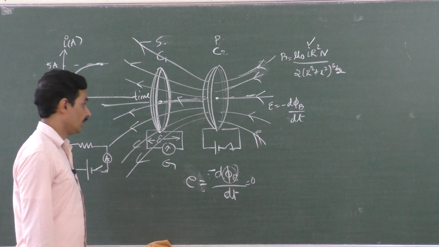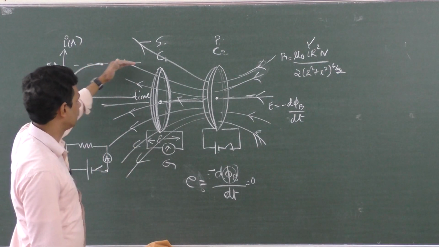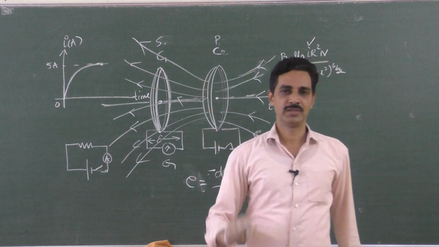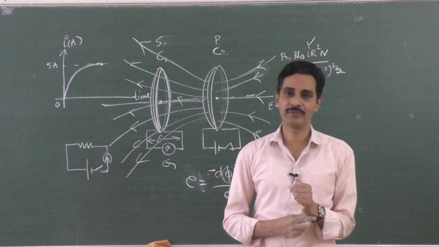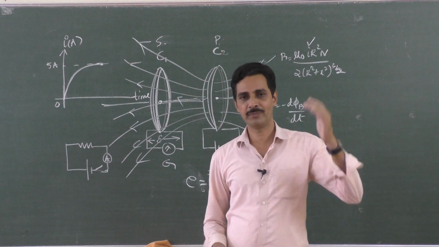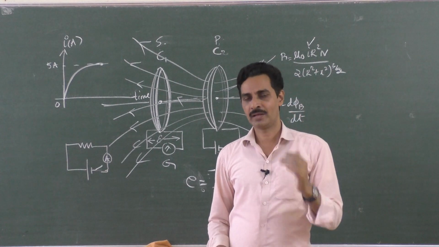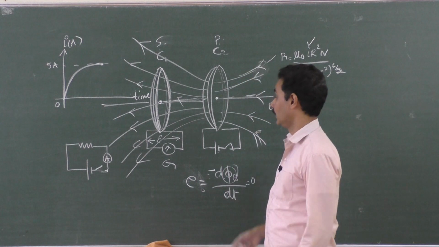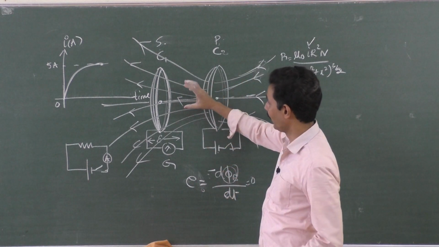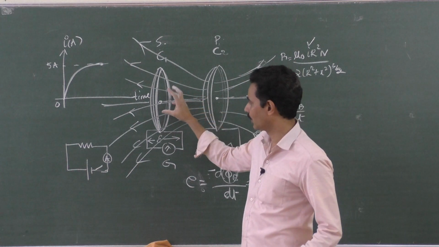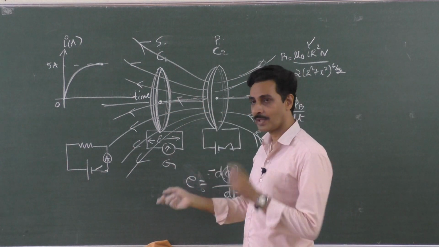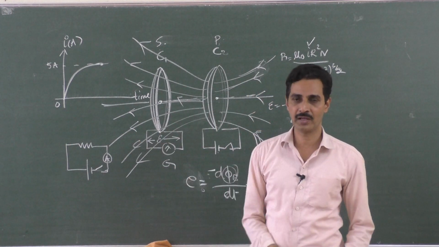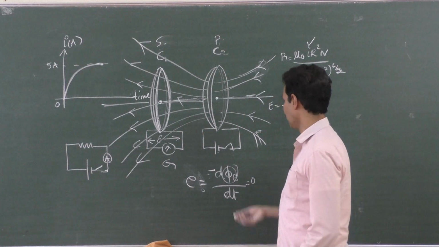Why? Because once the 5 ampere current is passing through the coil steadily, when you switch it off, the current should reduce from 5 to 0. It doesn't reduce to 0 all of a sudden. It takes a certain time to decrease from 5 ampere to 0 ampere: 5, 4.5, 4, 3, 2, 1, like this. And during that time, the magnetic field will be collapsing here. So the magnetic field linked with the coil will be collapsing. That induces an EMF in the reverse direction and an induced current in the reverse direction. The galvanometer shows deflection in the opposite direction, and again you get a current.